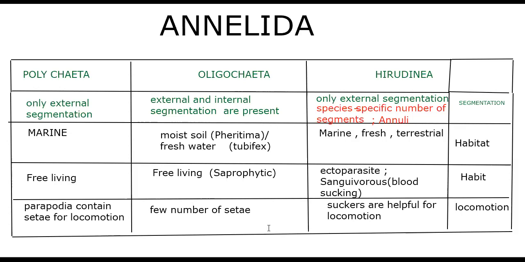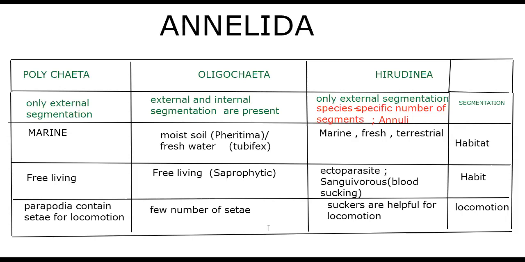Both external and internal segmentation are present in Oligochaeta, external in the form of grooves and internal in the form of septa. Hirudinea has only external segmentation with a species-specific number of segments. The special feature of Hirudinea is that each segment is divided into subsegments called annuli.